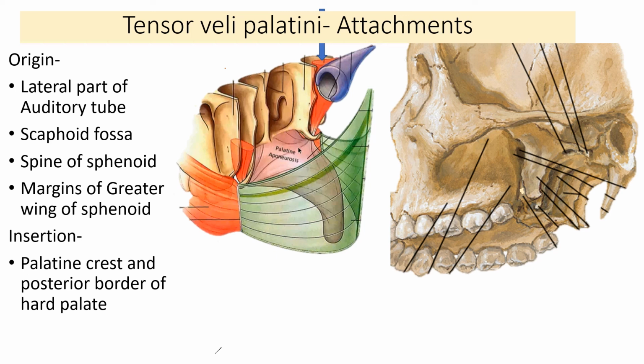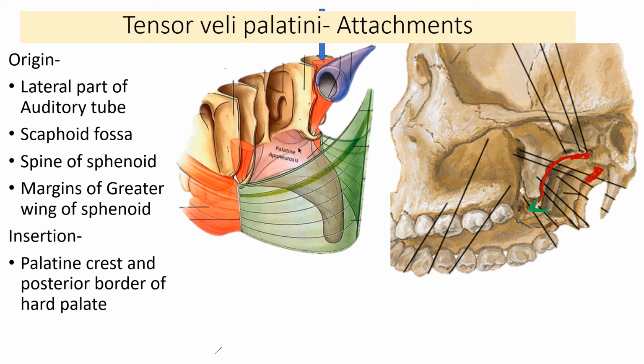This is the schematic view, and in the bone what you can appreciate is the attachment coming from the scaphoid fossa, which would be here, and then spine of sphenoid, and the lateral part of the auditory tube. This would be here, and then it runs on the lateral aspect of the medial pterygoid plate, reaching up to the hamulus. It becomes tendinous, then it will wind round this and get attached to the posterior border of the hard palate.